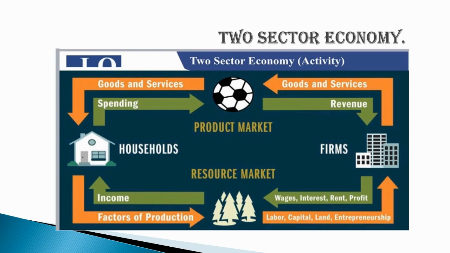Now the real flow, that is the orange color, indicates the factor services flow from the household sector to the business sector. And the goods and services flow from the business sector to the household. We render factors to firms.